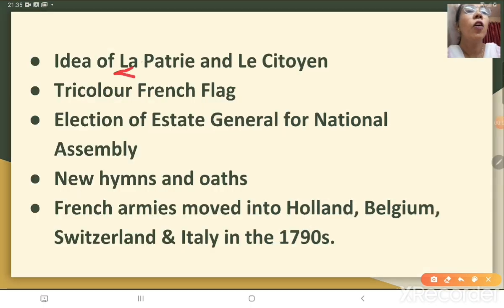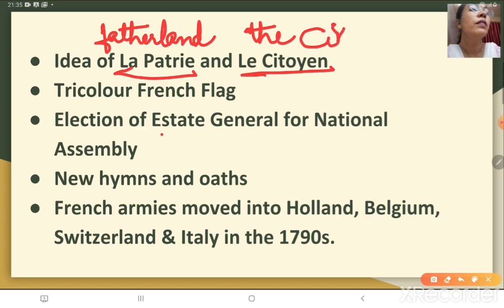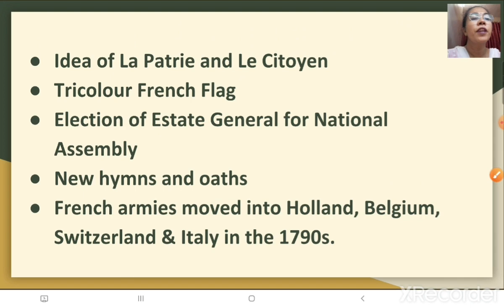The idea of la patrie, that is fatherland, and les citoyens, that is the citizen. Clear, children?